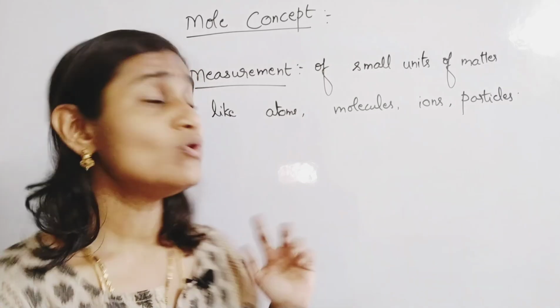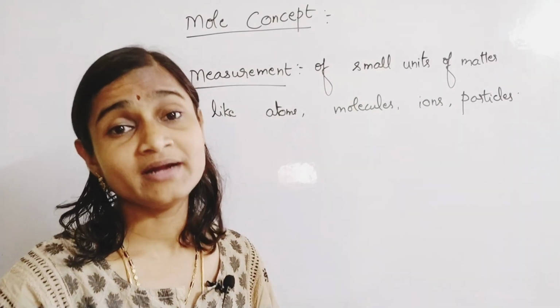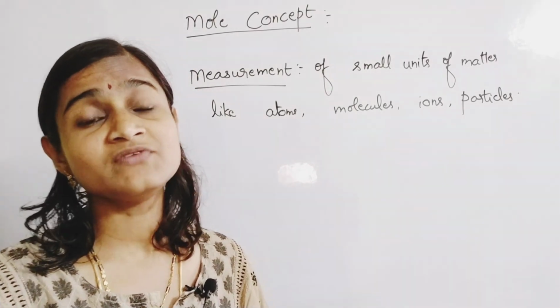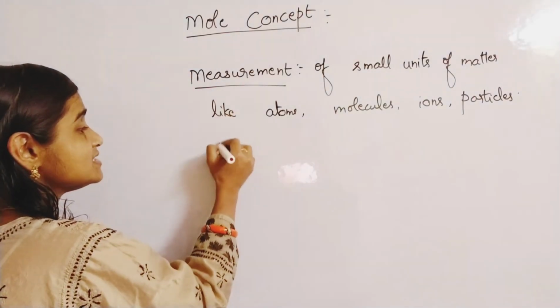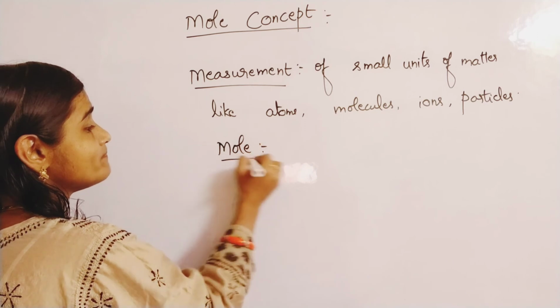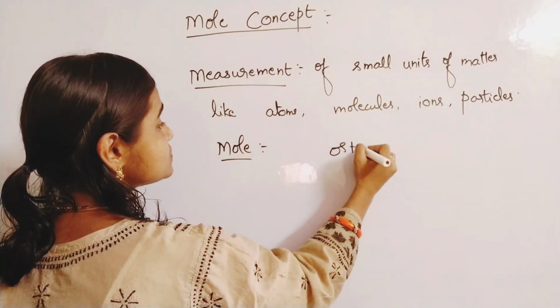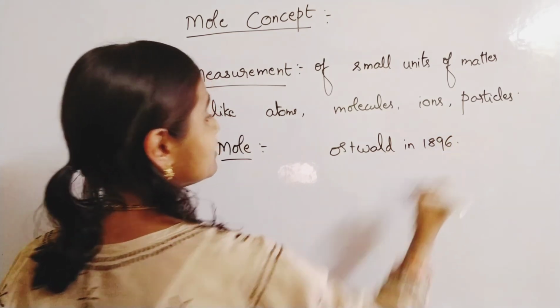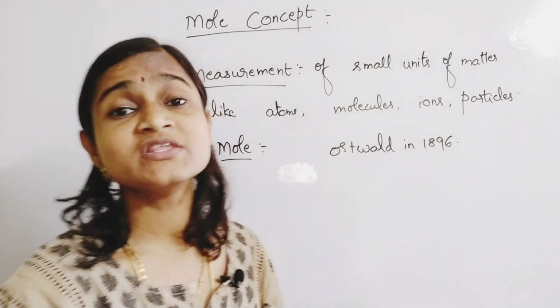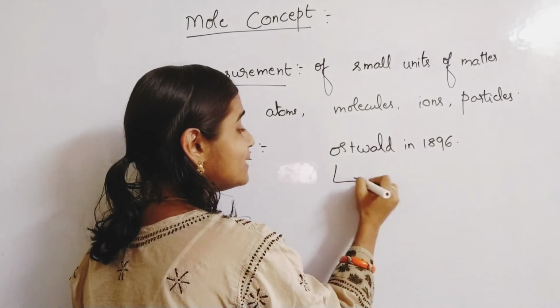So mole is a Latin word, first coined by a scientist named Oswald in 1896. It means a heap or a pile.